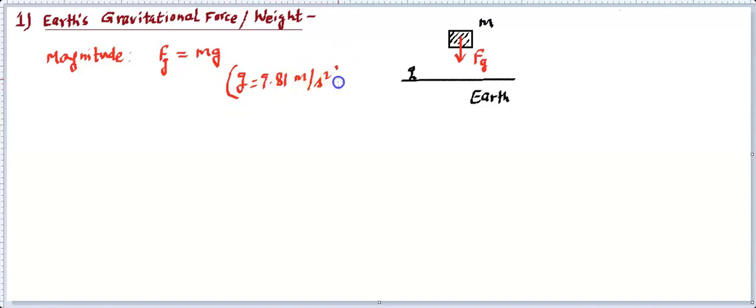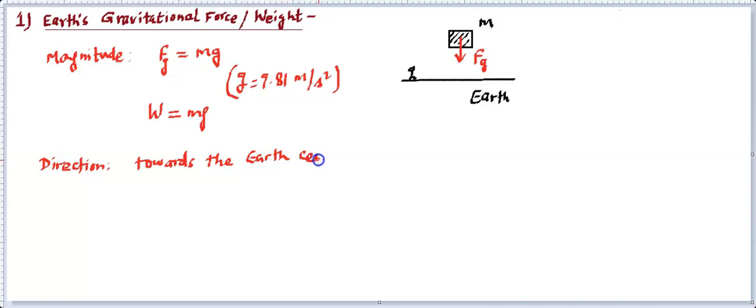How it comes about, you will learn in detail in a chapter called gravitation. Gravitation is a separate chapter, where you will learn how this force arises. As of now, you need to remember this is the magnitude. Sometimes we also write it as W, W for weight. So the weight of the object is mg. And its direction is towards the Earth's surface, that means downward. So where is the direction? Towards the Earth's surface. Remember it in this way: towards the Earth's center. This is the complete information.